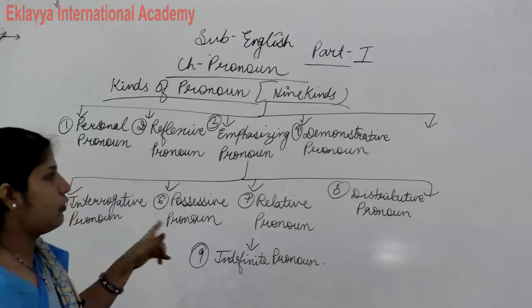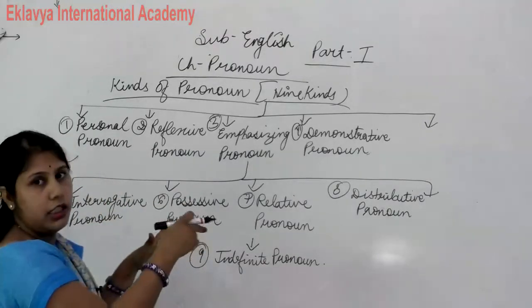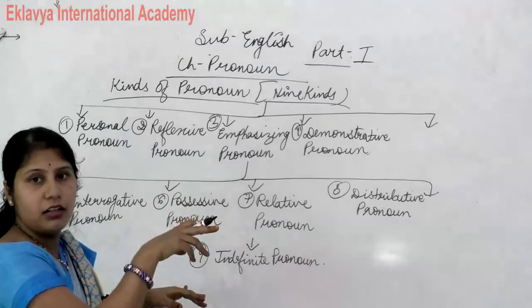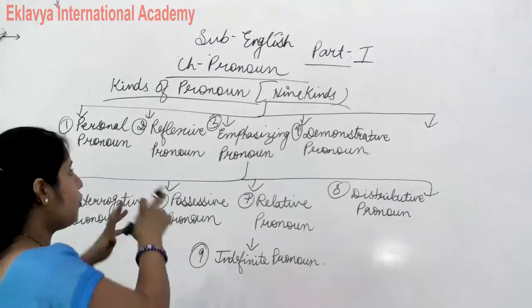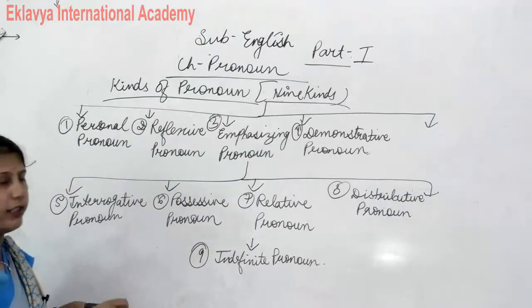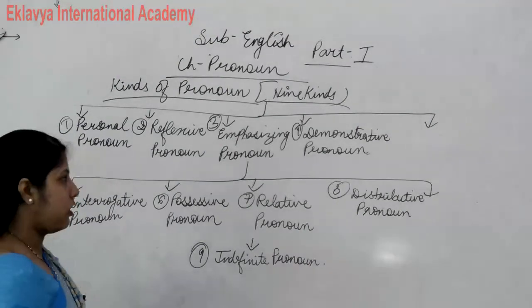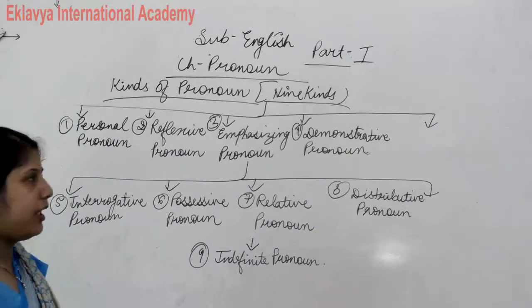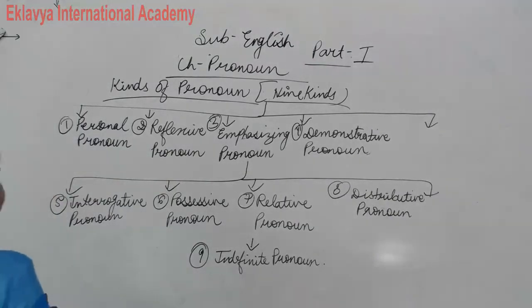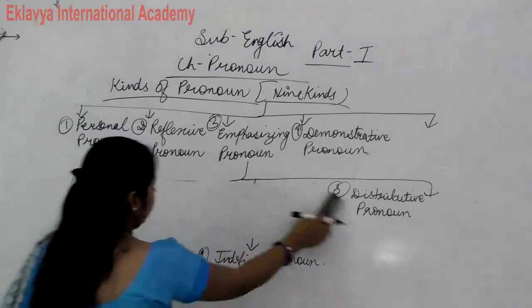Okay, so you all note down in chart form only, in this way. Don't do it roughly. Make a table this way and write in good handwriting. So there are 9 kinds of pronoun. Now we will discuss all pronouns one by one. All kinds we will discuss one by one.